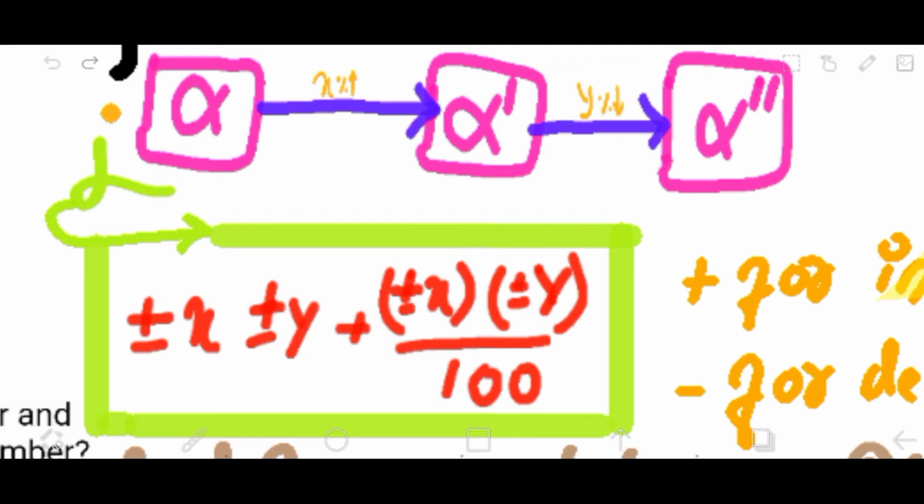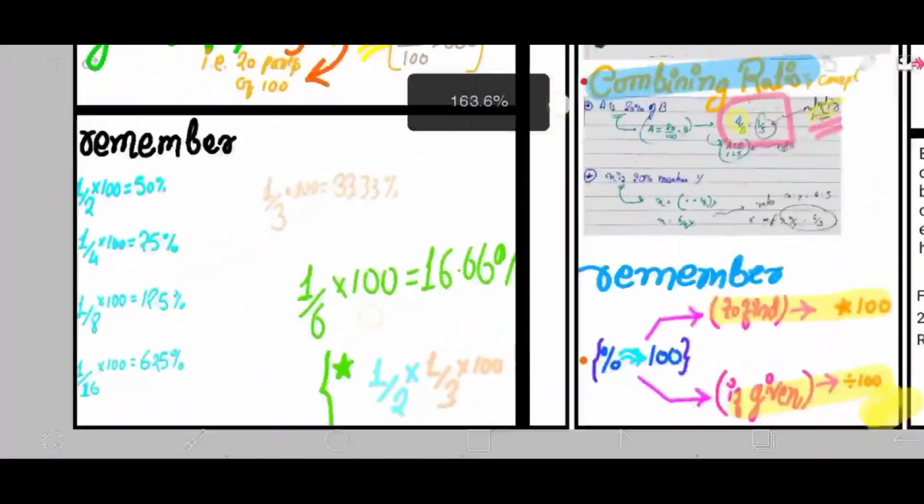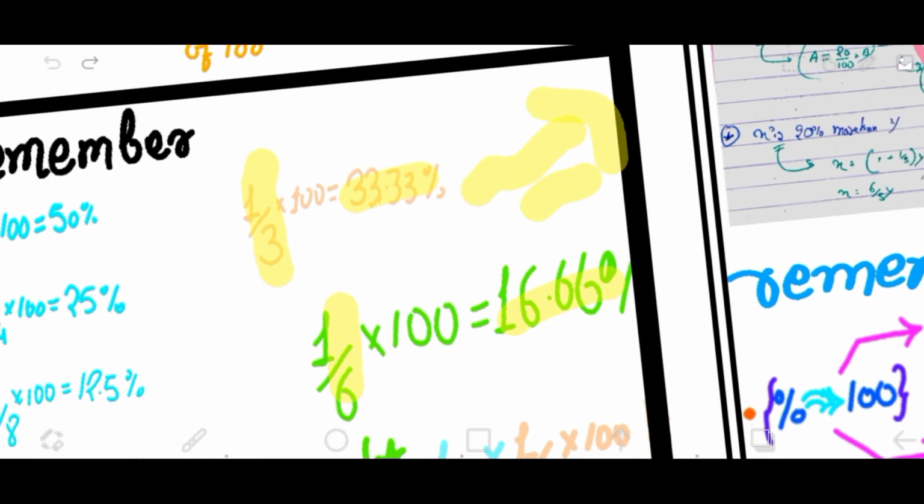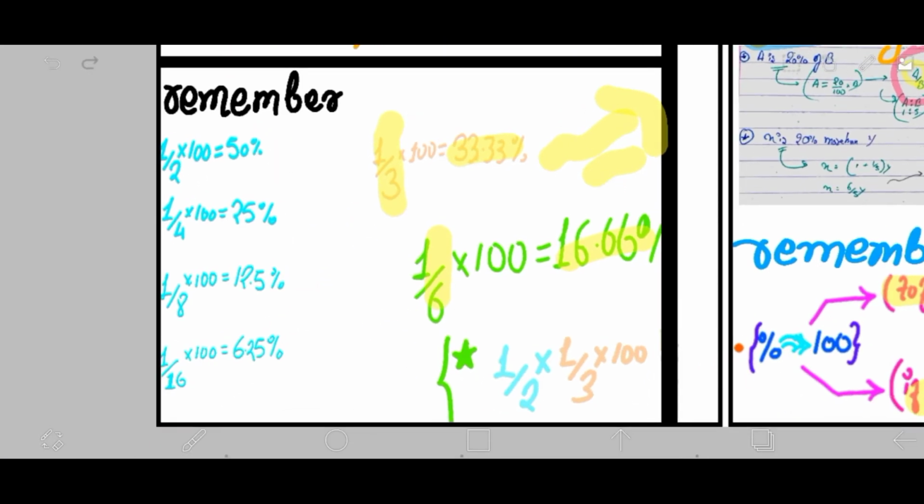What I was saying is that it's very useful for questions in which values are like 60%, 40% and the like. But if the question has more complex percentages, it becomes very difficult to solve with this. But as we remember this, if it's given 33%, we could directly replace it with 1 by 3, right? 16.66 we could replace with 1 by 6, and many others that you have to find and learn yourself. If not, just comment down and I'll make a separate video explaining the important conversions, for your sake of knowledge.